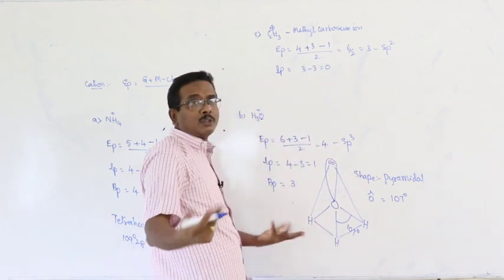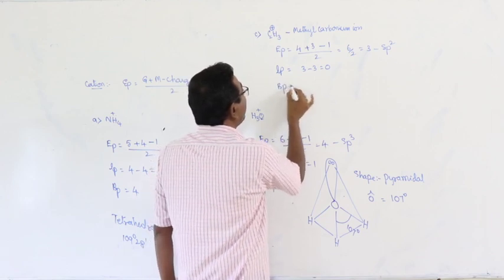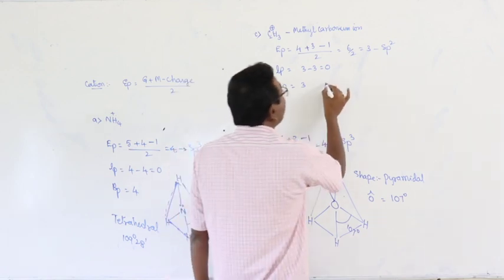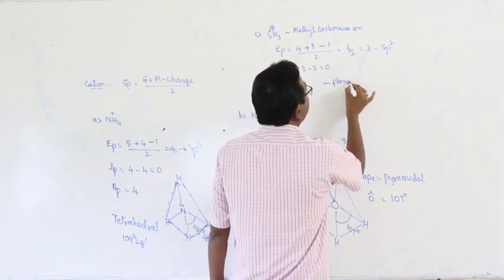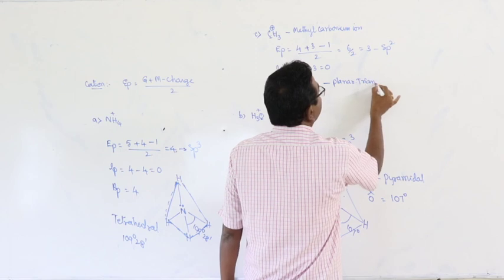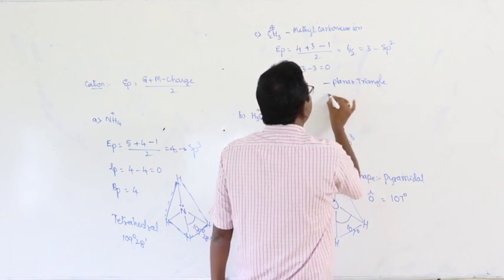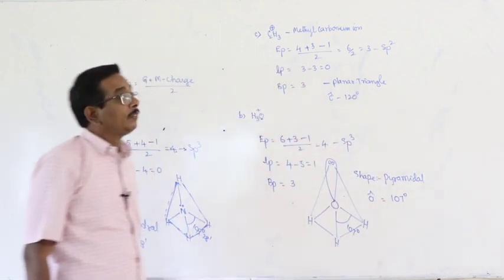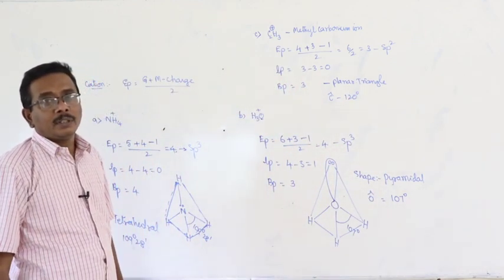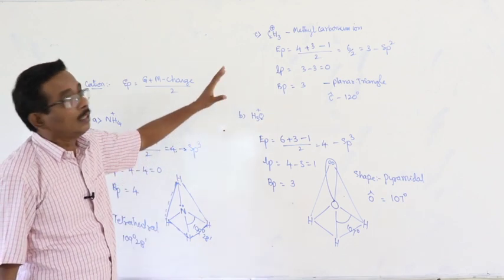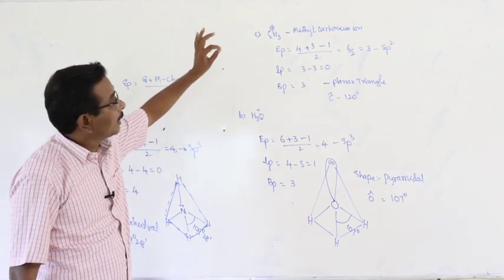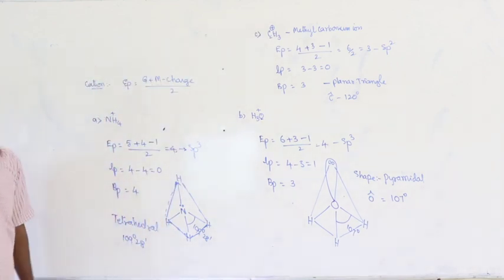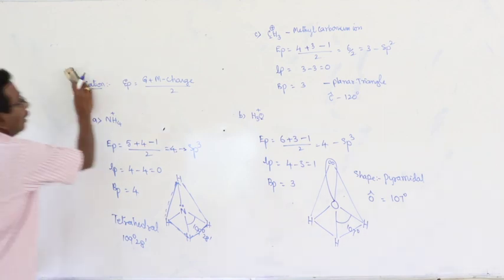No lone pairs. So there is no deviation. Number of bond pairs is equal to 3. All the 3 electron pairs are bond pairs. Then the shape of the molecule is planar triangle. And the bond angle at the central carbon atom is 120 degrees. That is about the structural details related to the methyl carbonium ion. Right.